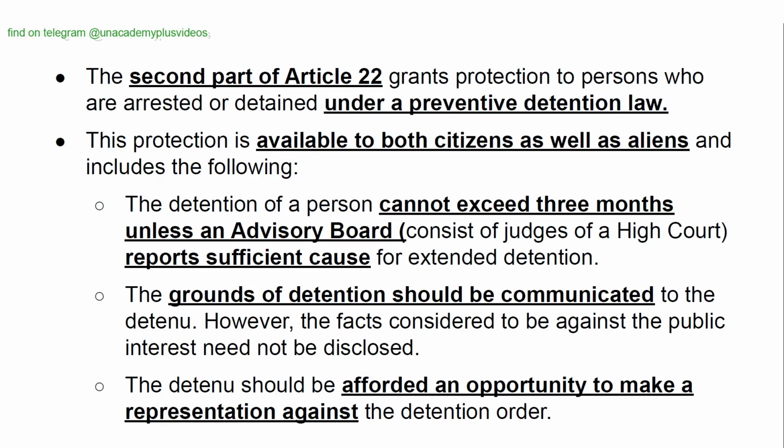The second part of Article 22 grants protection to persons who are arrested or detained under a preventive detention law. This protection is available to both citizens as well as aliens and includes the following. The detention of a person cannot exceed 3 months unless an advisory board consisting of judges of a high court reports sufficient cause for extended detention. The grounds of detention should be communicated to the detainee. However, the facts considered to be against the public interest need not be disclosed. The detainee should be afforded an opportunity to make a representation against the detention order.